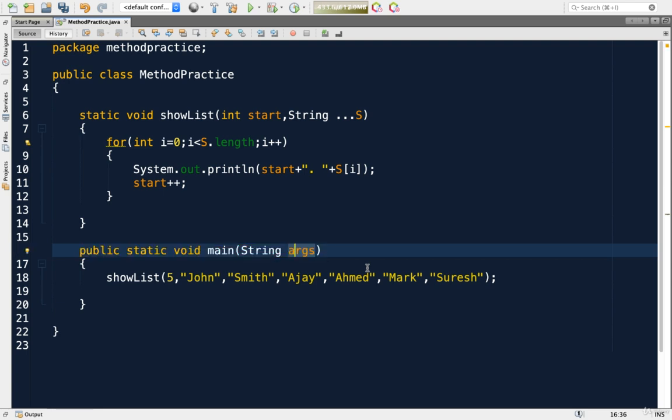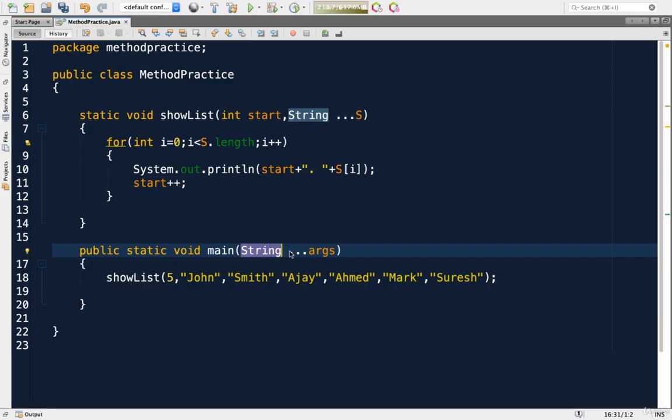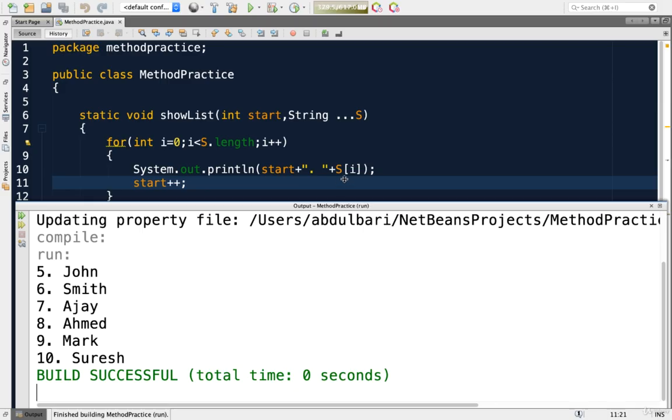Okay, see, it has turned into red color. On this one, yes, no problem. What about this one? Yes, this is also allowed. So in the public static void main method, for the command line arguments, for a string, we can also use variable arguments. It runs, no error. Yes, it is working.